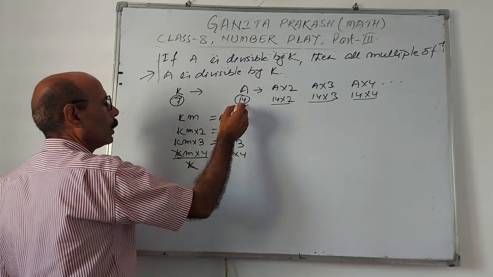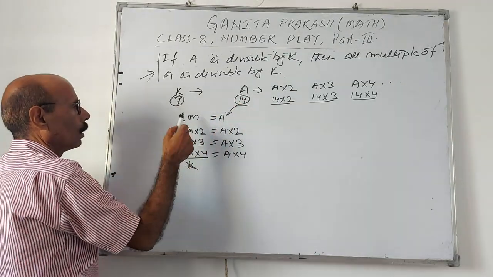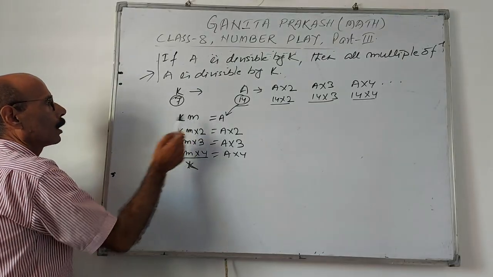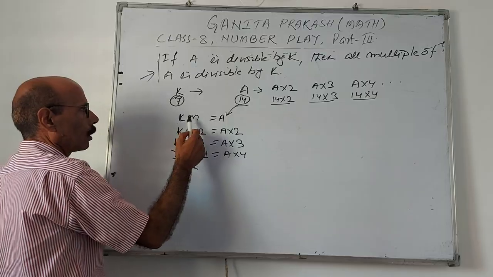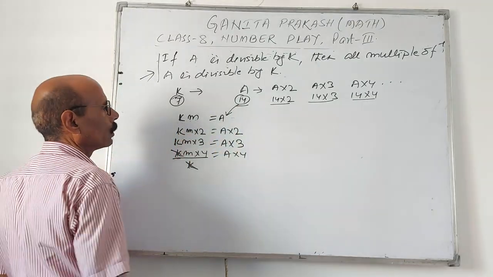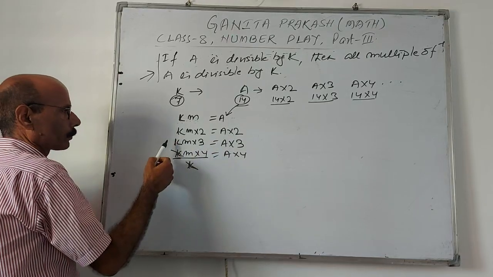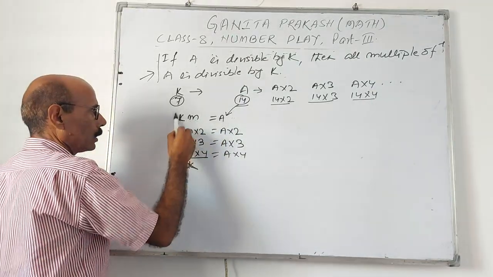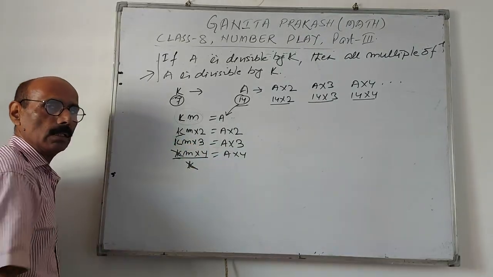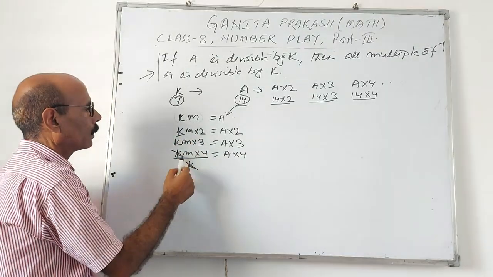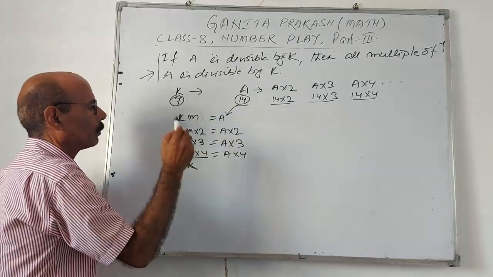Suppose 14 is divisible by 7, so it is Km with K equal to 7. It may be double, 14 and this may be 28. If this is double, A is also double. In this, K is a factor, K is dividing everywhere. A number like 14 or 28, 7 is present.